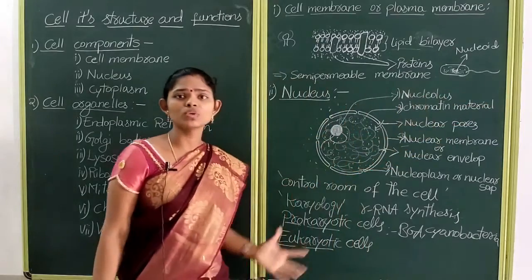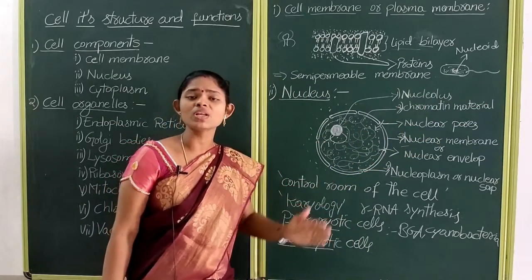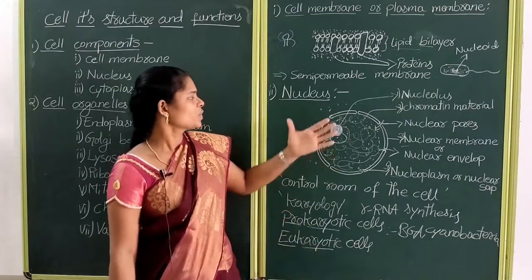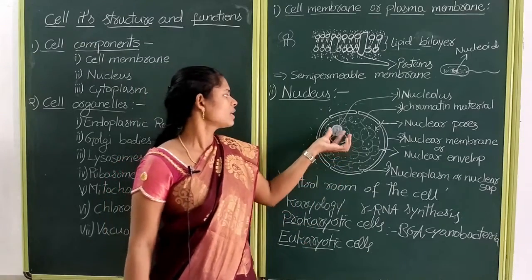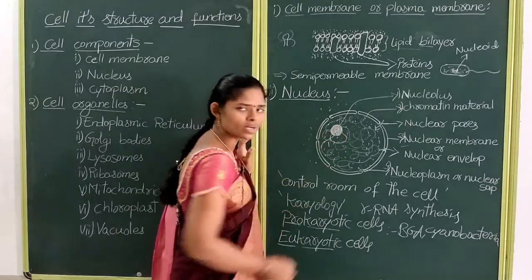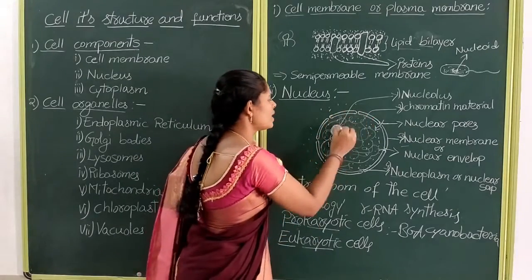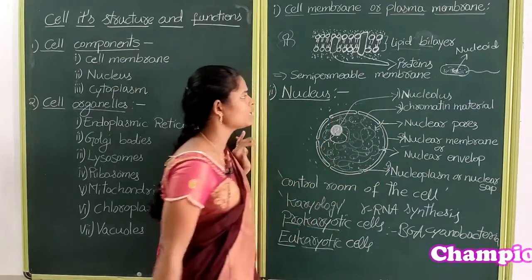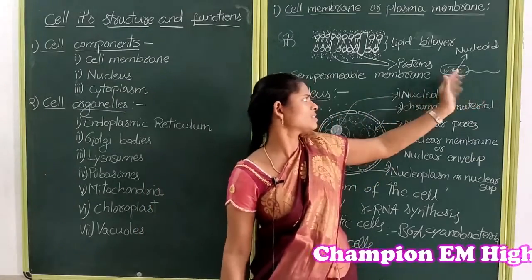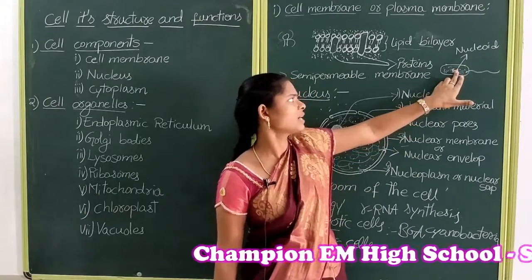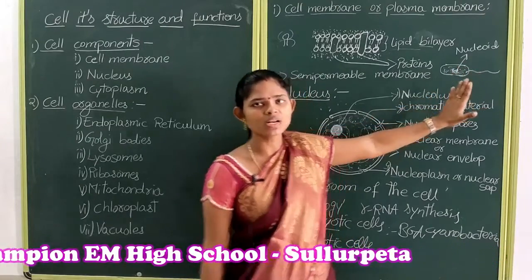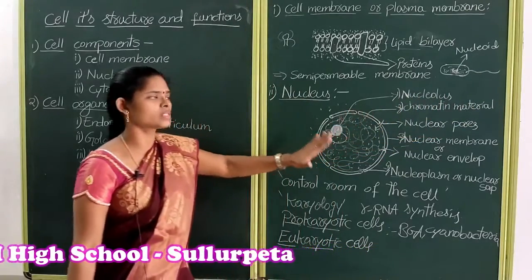Here we should know the difference between nucleoid and nucleolus. Nucleolus is present in eukaryotic cells which have a well defined nucleus and nuclear membrane, but in prokaryotic cells this nucleoid does not have a nucleus and nuclear membrane. Understood children? Did you get my point?